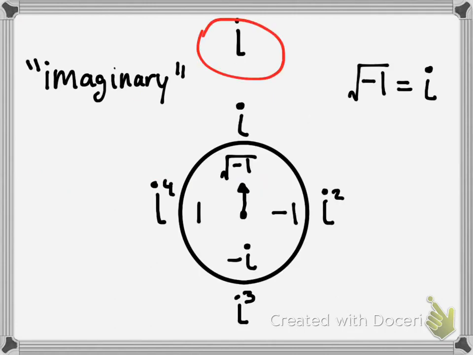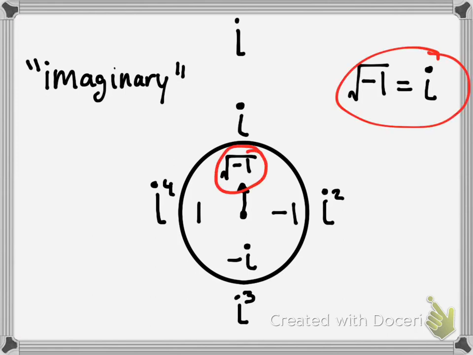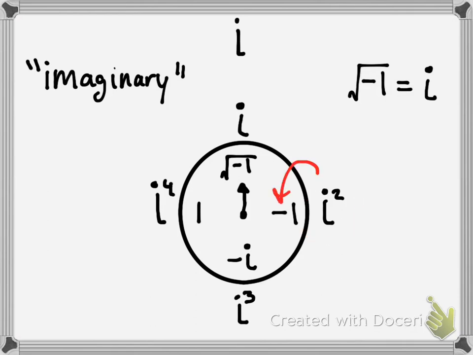Next up is imaginary numbers. Imaginary numbers are interesting. This little diagram here is an imaginary clock, I guess you can call it. And what I figured out is this. First, the square root of -1 is an imaginary number, i. So if you take the square of i, you would have -1. And i cubed would be -i. And i to the 4th would just be 1. So that's interesting: you take i raised to the 4th, and you get a solid number 1 again.